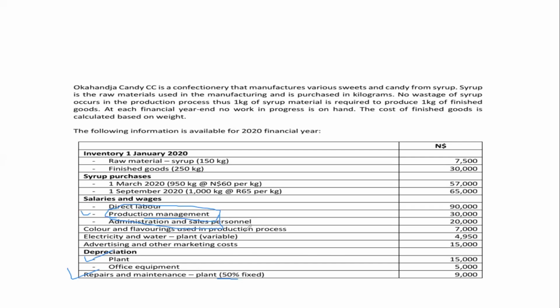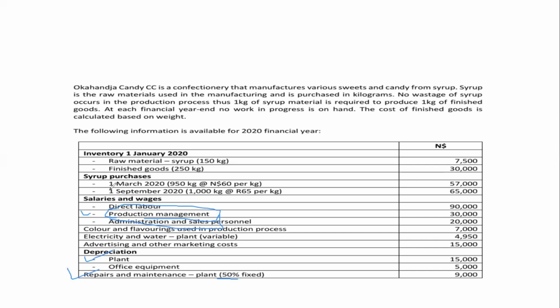Now, since the fixed manufacturing overhead amount is not given straightforward under these balances, what you have to do is take all the items that fall under the fixed manufacturing overhead, add them, and after adding, allocate to inventory or to production as per IAS 2.